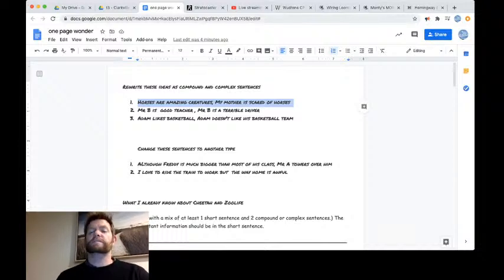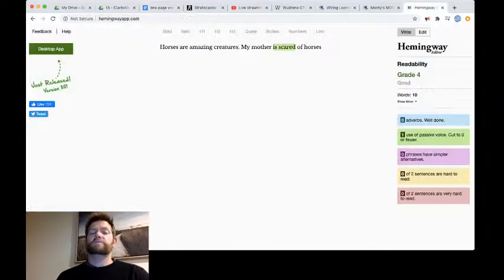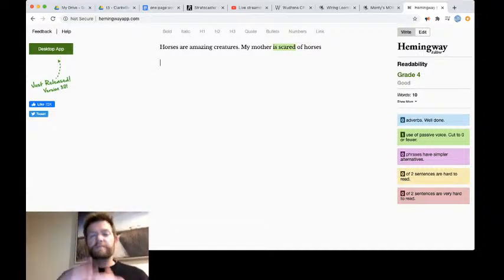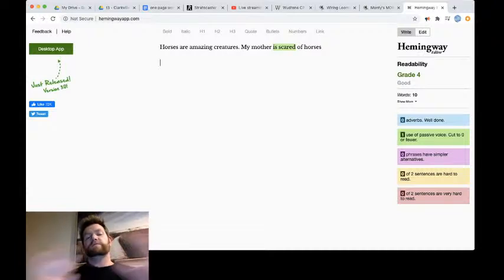Cool. So that's the same sentence. Now you can see that they are the same sentences. So this task, you are to take those sentences and rewrite them in a way that instead of being two short sentences, they become one sentence.